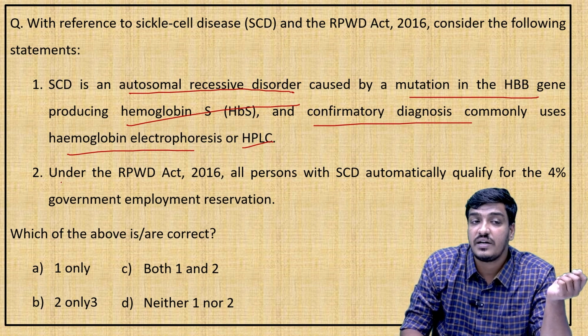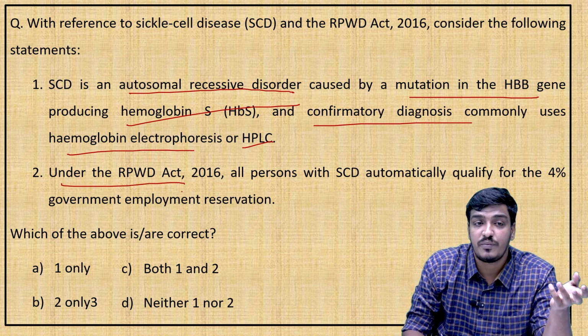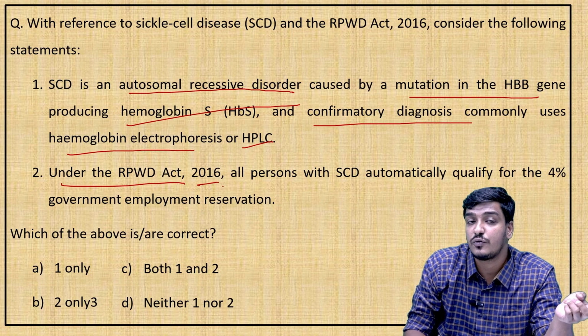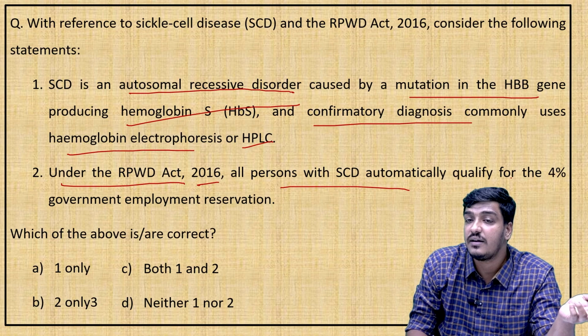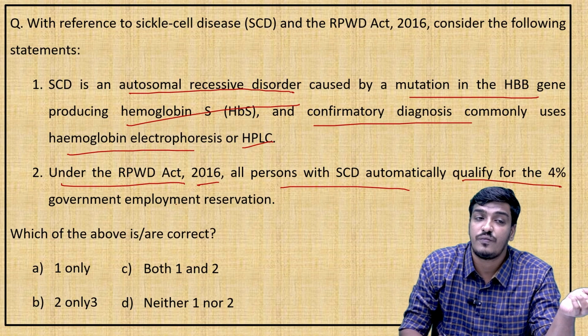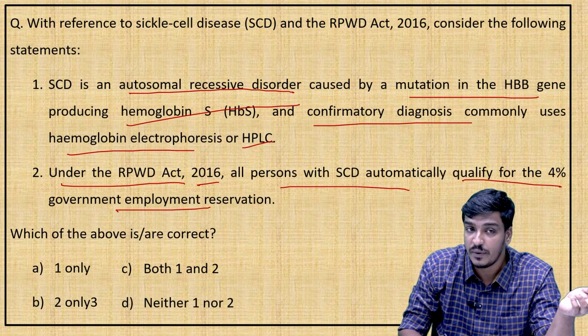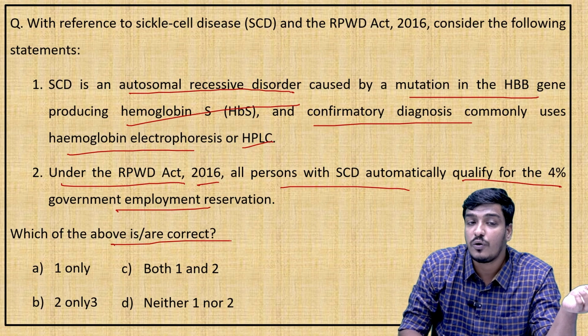The second statement: under the Rights of Persons with Disabilities Act of 2016, all persons with sickle cell disease automatically qualify for the 4% government employment reservation. Which of the above is or are correct?